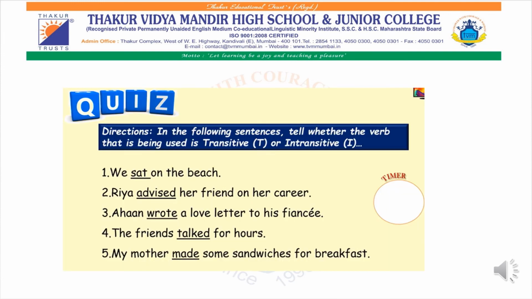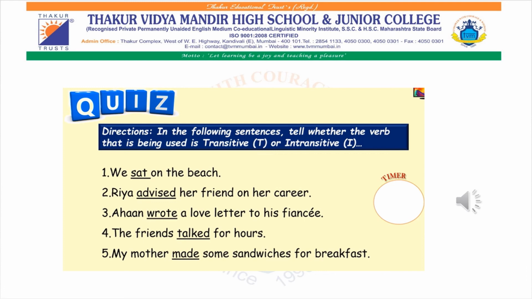Now here is a small quiz. Apply the tip given just before this to these sentences and see whether you get the answer. For example, we sat on the beach. Ask the question, what did we sit, is it making any sense? Whom did we sit, is it making any sense? So now you will tell me in the next slide whether that sentence is transitive or intransitive. Accordingly, you will do 2, 3, 4 and 5, and then we'll check the answers.